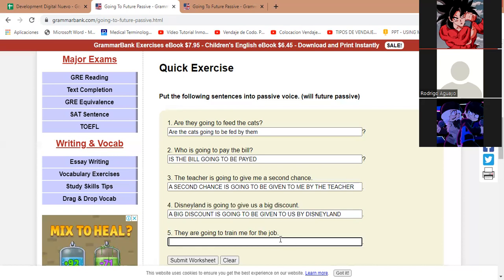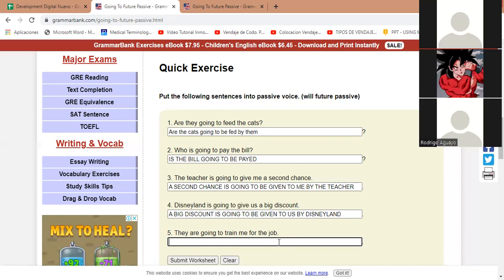The job is going to... Pero ahí train. Teacher, Sí, ¿podría ser seré capacitado para el trabajo por ellos? O otra manera podría ser recibiré capacitación para el trabajo por ellos. Por ellos, exacto. Okay, good.